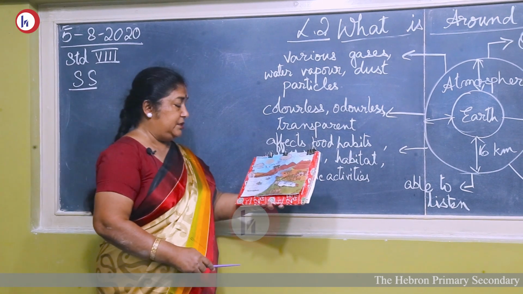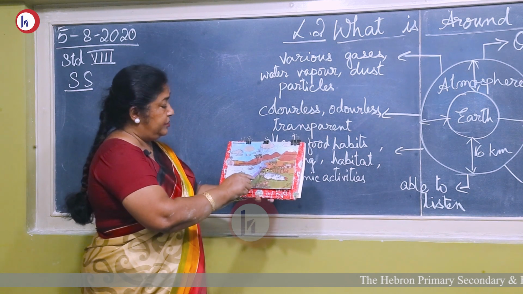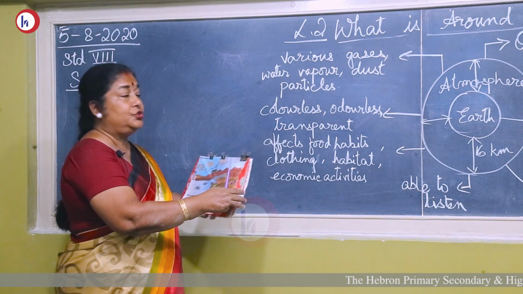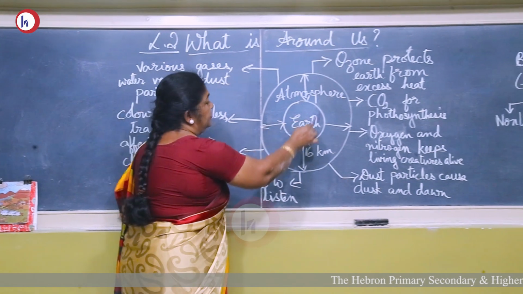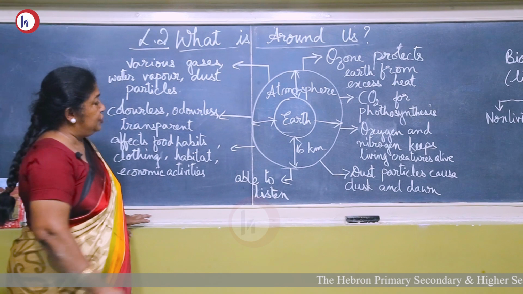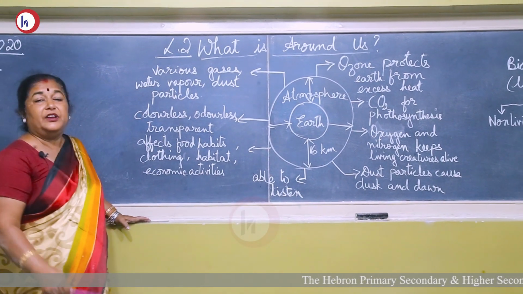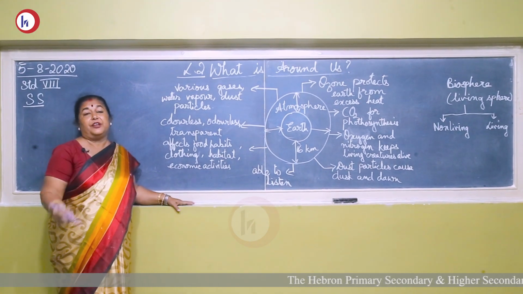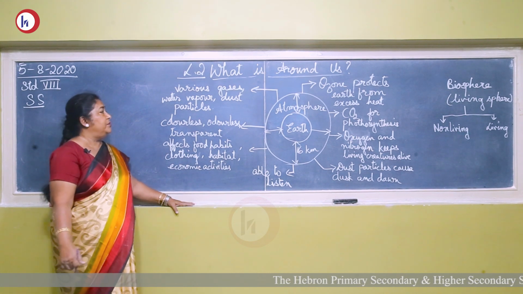We did the two spheres, the lithosphere, the solid sphere of the earth, and the hydrosphere, the water sphere. Here you can also see the atmosphere. Atmosphere we always draw above. This is the earth, and the layer wrapping the earth is the atmosphere. It is about 16 kilometers in height. As we go higher up, the thickness of the air and the number of gases present become less.